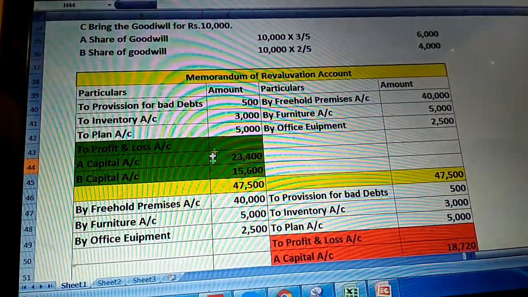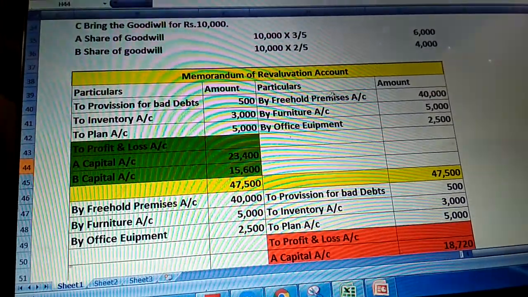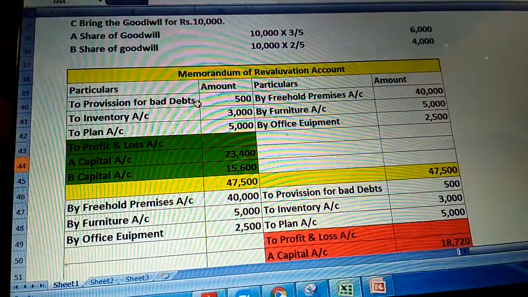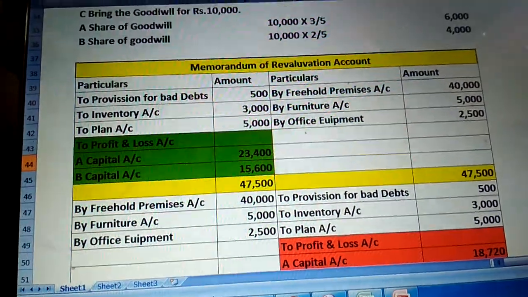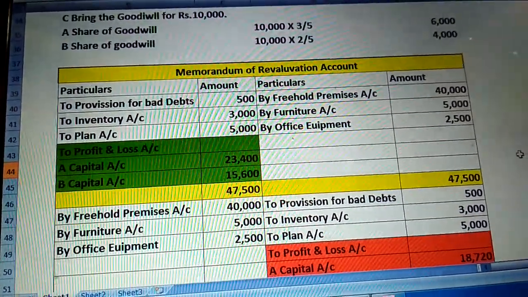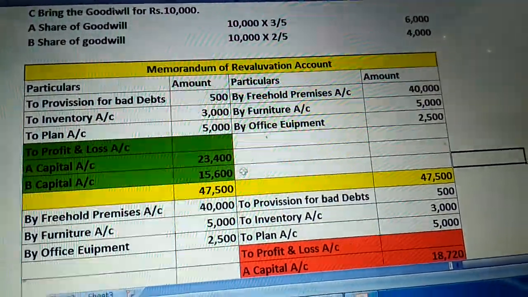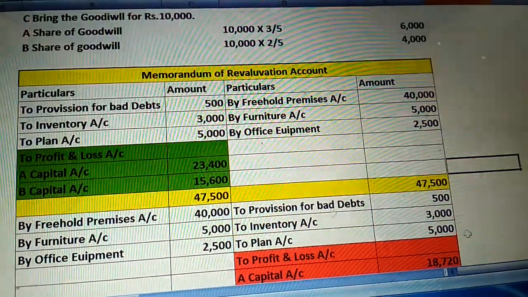Here in the sum they are given no changes in assets and liabilities. That's why any changes will be adjusted in the partner capital account.